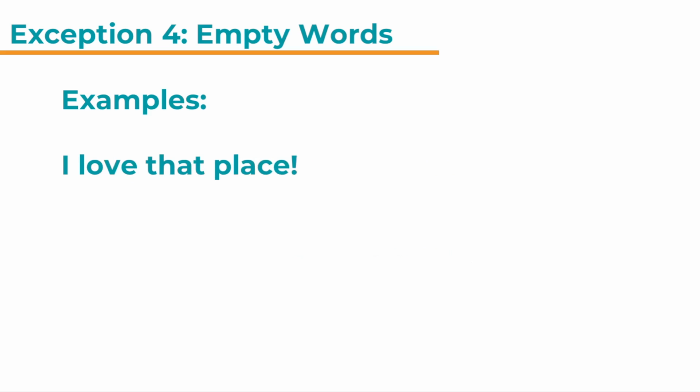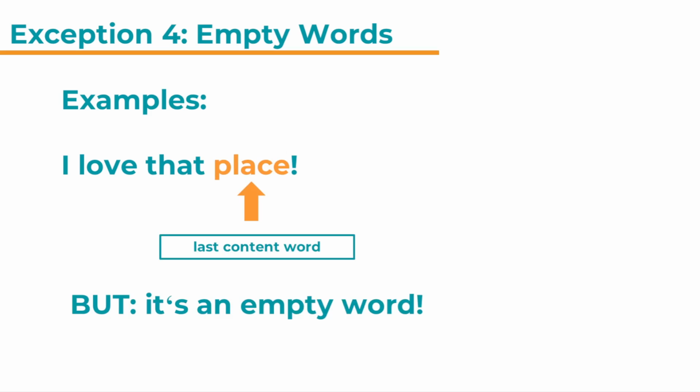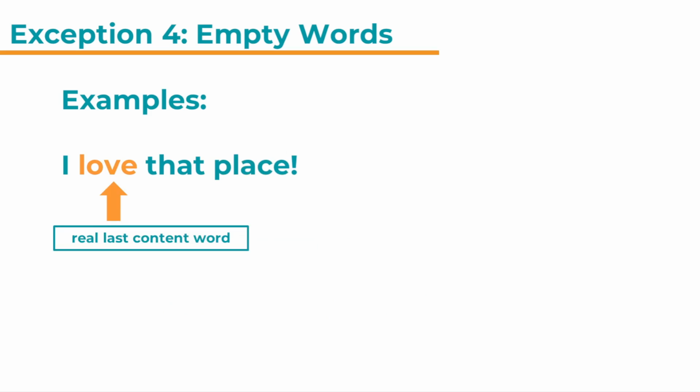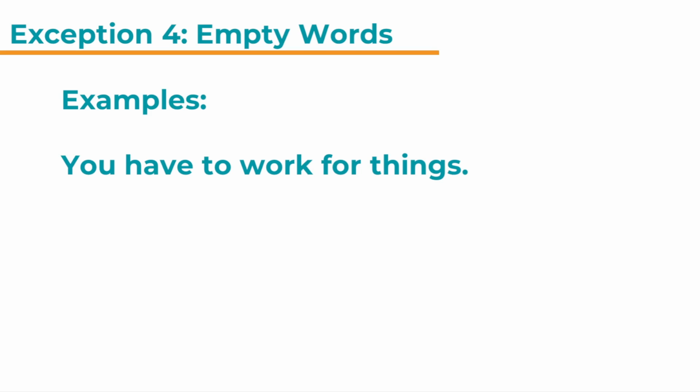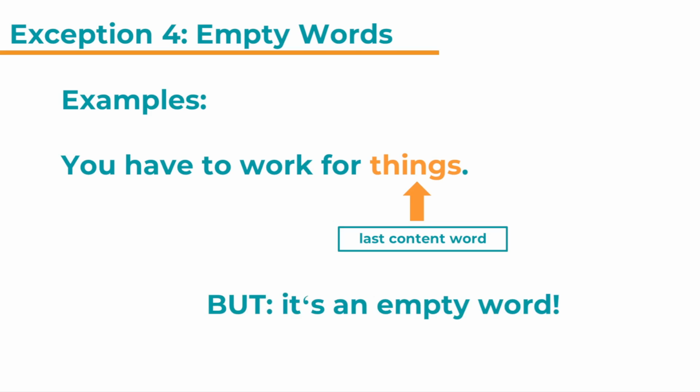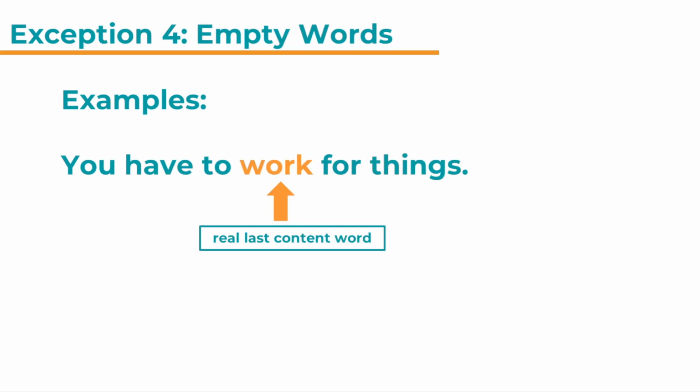Here is another example. I love that place. Place is the last content word, but it's an empty word. So the real last content word is love. I love that place. One more example. You have to work for things. Things is the last lexical item, but again, it's an empty word. So the real last content word is work. You have to work for things.